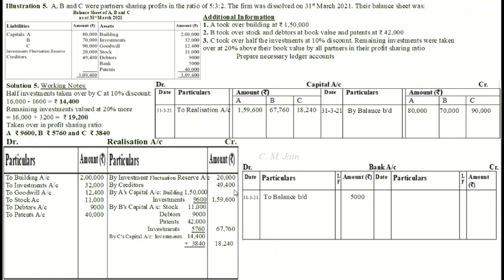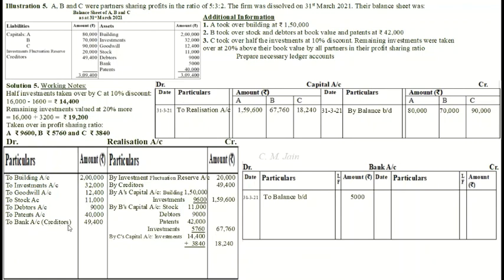Creditors 49,400 we had transferred to realization account, but the question has not given us any information about these, whether paid or not, whether taken over by anyone. So what do we do? Yes, we consider them as paid at book value. So we will have to pass entry for their payment. The entry will be realization account debit to bank account. So debit side in realization account, to bank account.